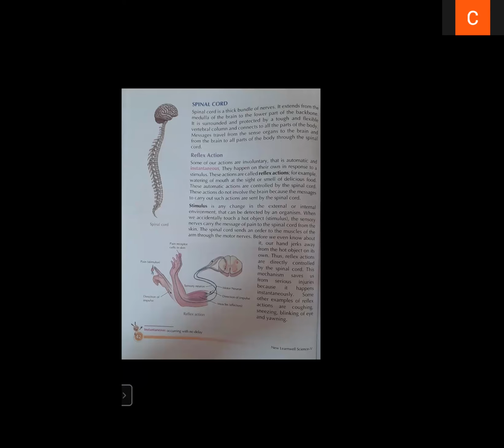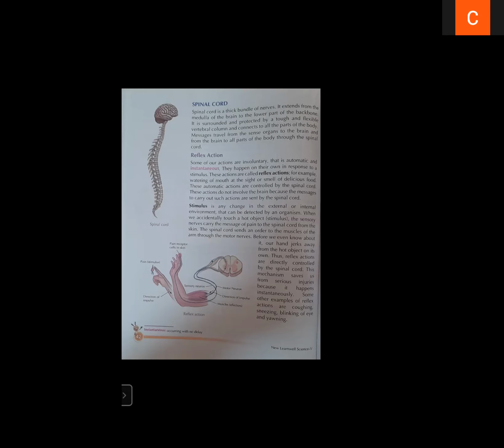Our brain cannot act so fast. In a very short time, our brain cannot act. Our brain takes time to think, takes time to give an order. But the spinal cord can give a quick order. So this backward jerk of our hand when we accidentally touch any hot object is known as reflex action.